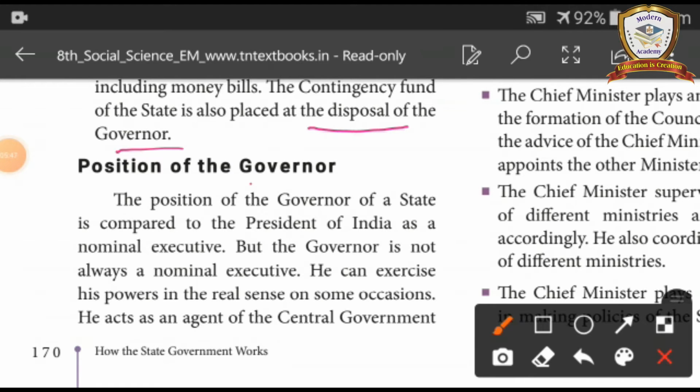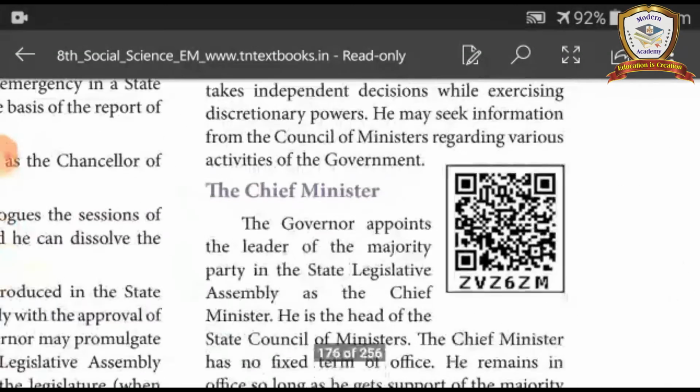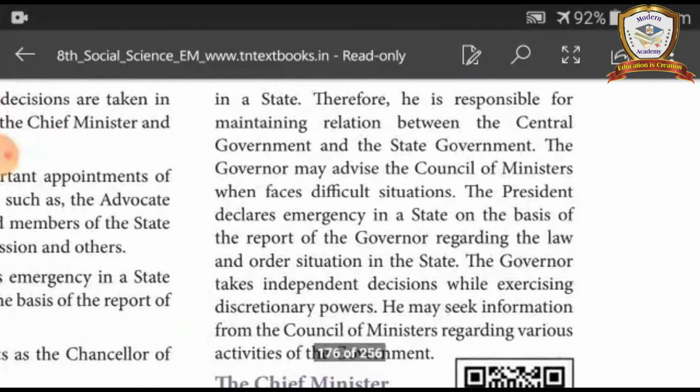Position of the governor. The position of the governor of a state is compared to the President of India as a nominal executive, but the governor is not always a nominal executive. He can exercise his powers in the real sense on some occasions. He acts as an agent of the central government in a state.